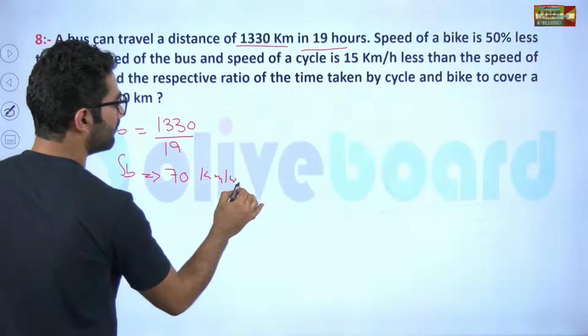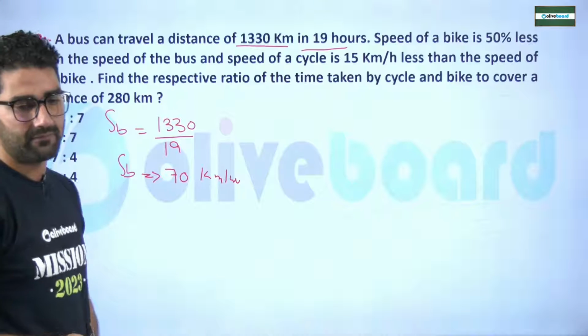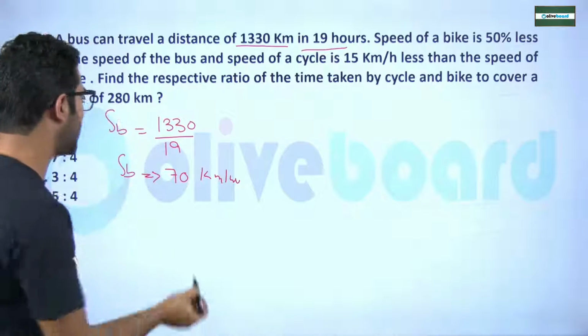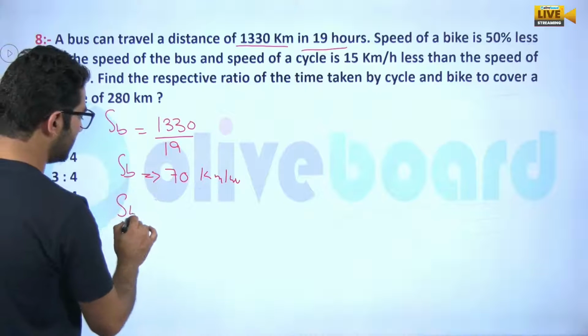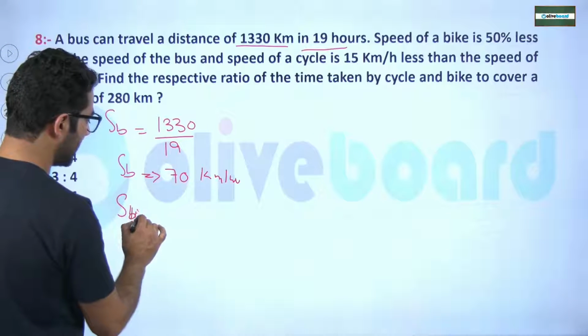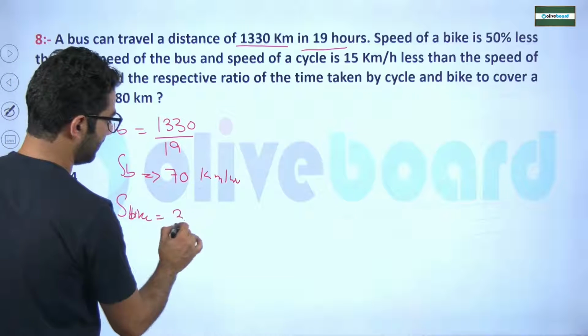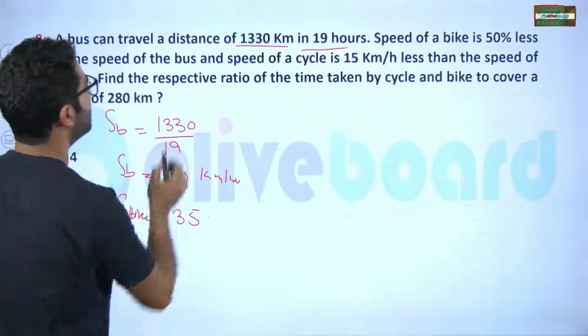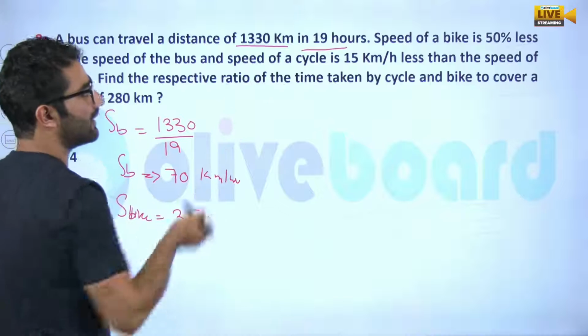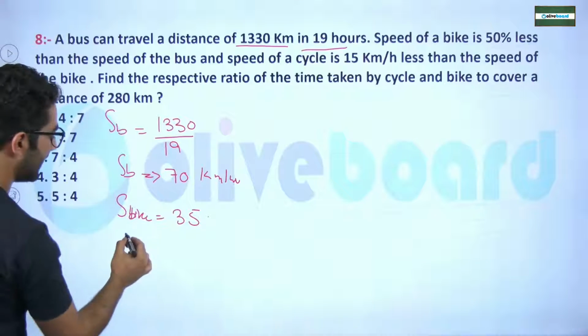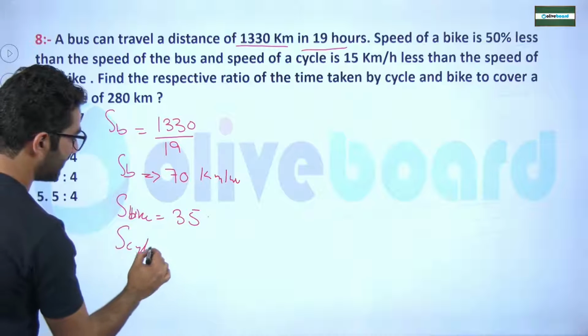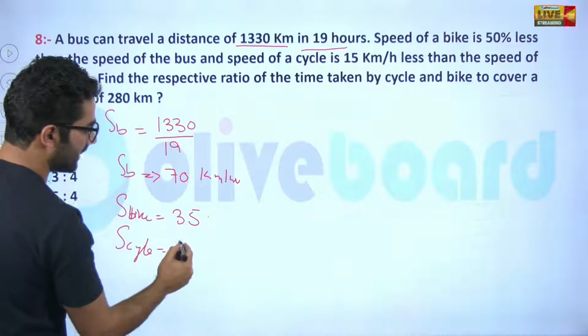Okay, no problem. The speed of the bike will be 50% of that. Speed of the bus is this, so the speed of the bike will be 35. Now there is one more: the speed of the cycle is 15 kilometers less than the speed of the bike. So the speed of the cycle will be 15 less than 35, which is 20.